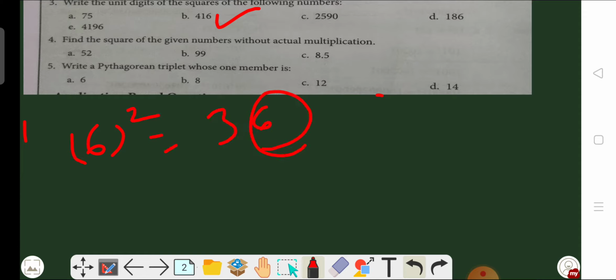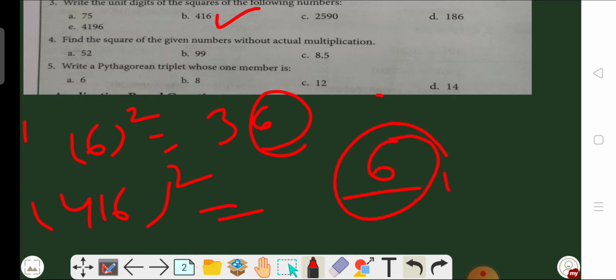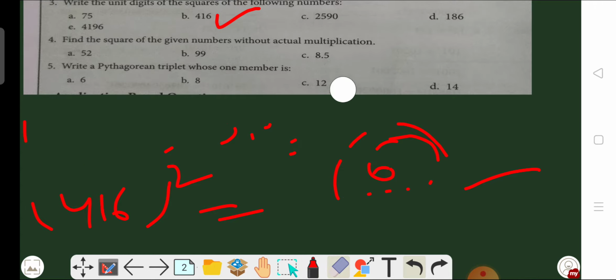So what is the unit value here? 6. So when you square 416, the unit place value will become 6 again. So this is the solution of your B part. In the same manner you have to solve the remaining questions. Just look at the unit place value and square it.